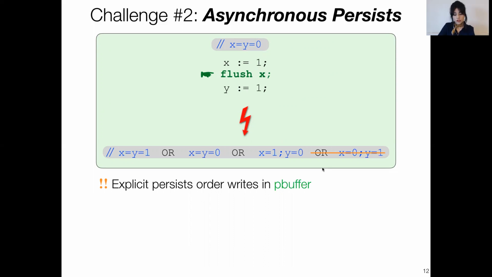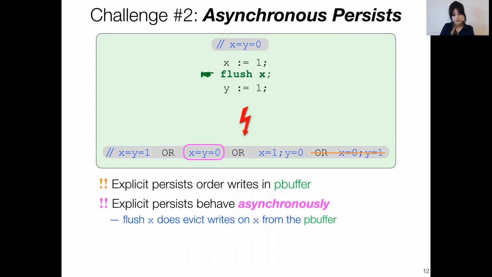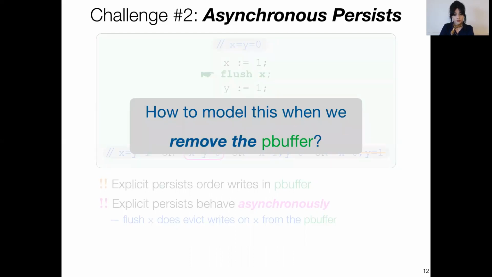In other words, this flush x imposes additional ordering constraints in the p-buffer. Now note that the flush x behaves asynchronously in the sense that when it's executed, it doesn't necessarily make sure that x is persisted. And as a result, it's still possible to see that x is 0. And so all flush x does is add ordering constraints in the p-buffer. And once again, since we want to remove the p-buffer, the question is, how do we model this without the p-buffer on top of x86?